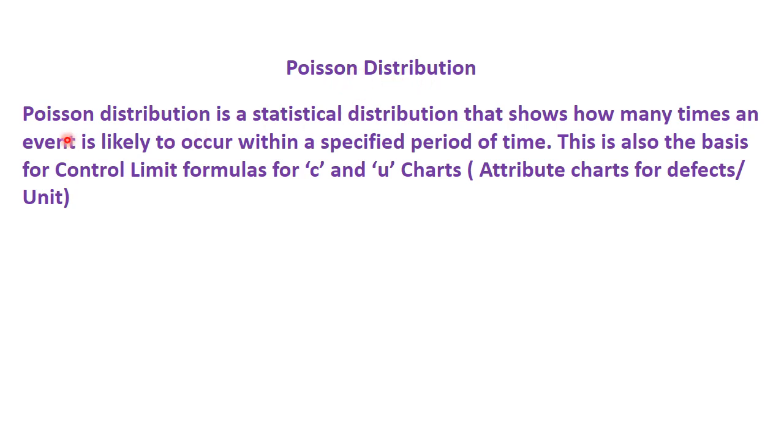We are going to talk about Poisson distribution today. Poisson distribution is a statistical distribution that shows how many times an event is likely to occur within a specified period of time. This is also the basis for control limit formulas for C and U charts, attribute charts for defects per unit.